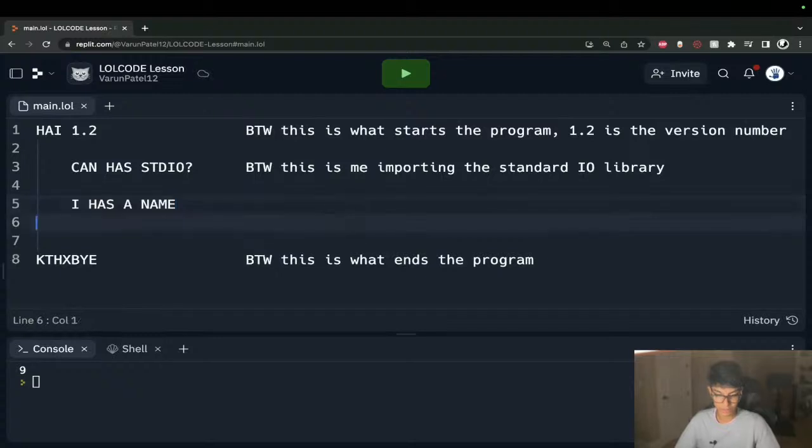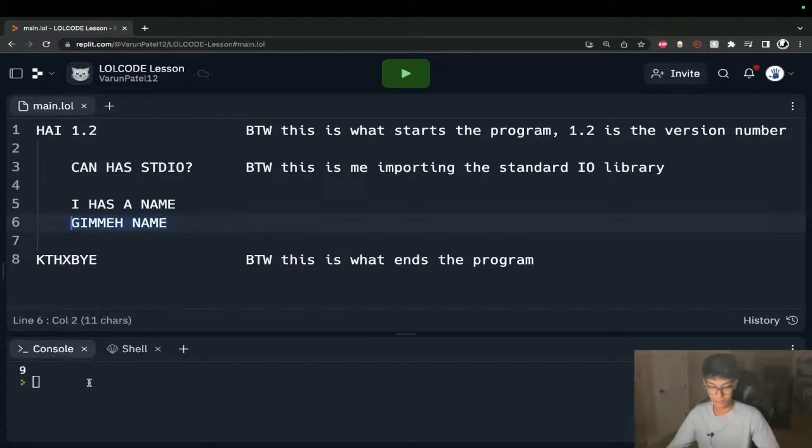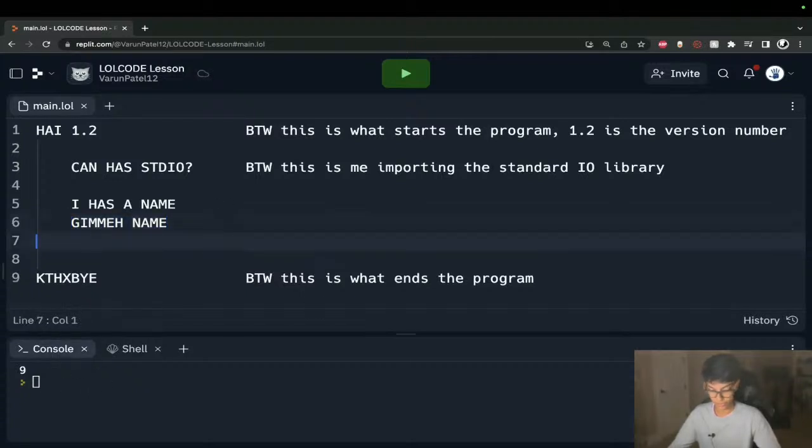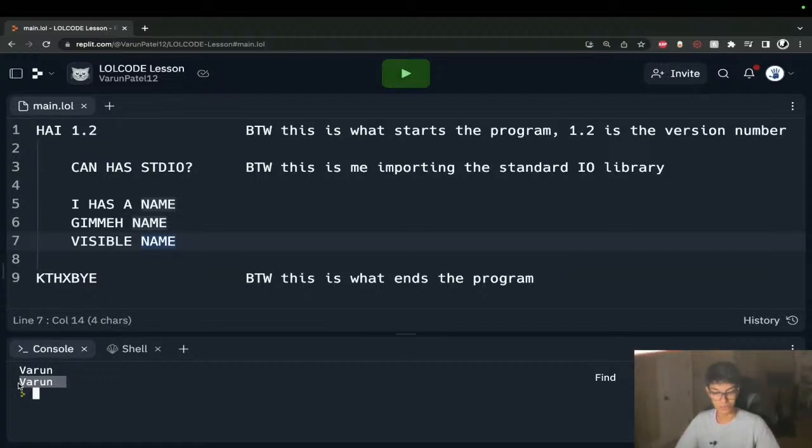So I has a name. If I say give me name, this line of code right here is actually going to take input from our console, and then we can do visible name to make sure that it shows up. Save that. If we run this, nothing is run here. So I can type in Varun. You can see that that gets printed right back out to me. So another cool way of taking input from our user.